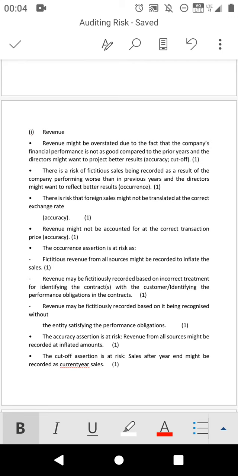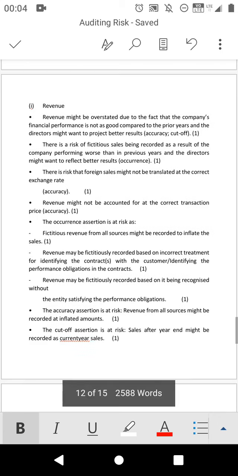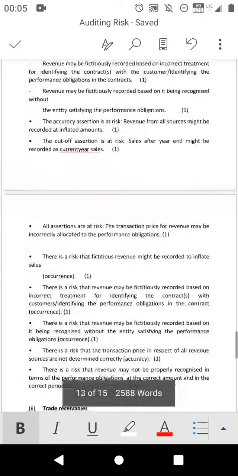Please make sure that you start with the one that is from accounting. That's going to be easy for you. Just simply say, before you even read the scenario, once you see revenue, just say that there is a risk that they won't comply with IFRS 15. You will get it right. It doesn't matter which scenario comes, as long as there is an assertion of revenue. Okay? Then the other points, you can screenshot and check them.